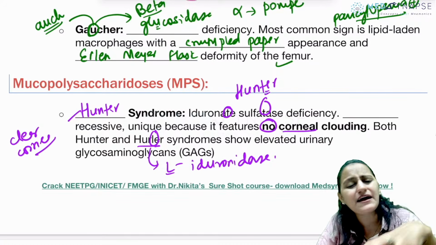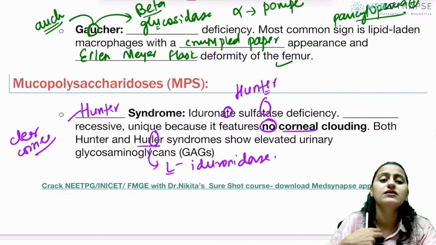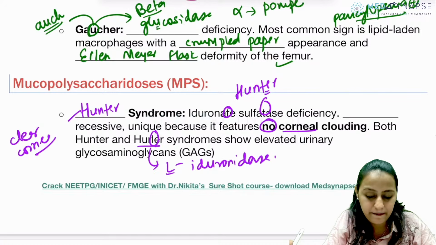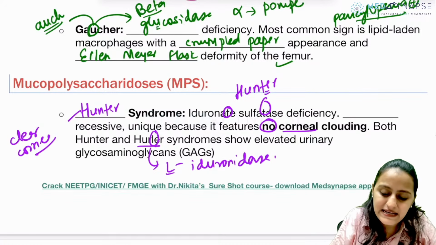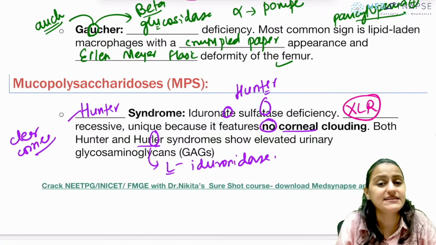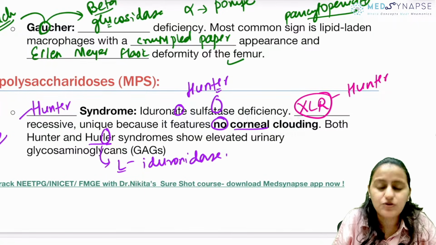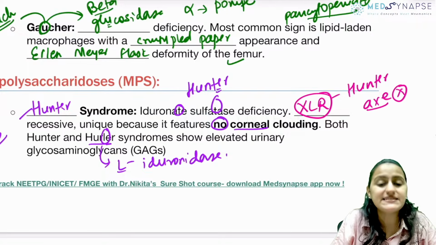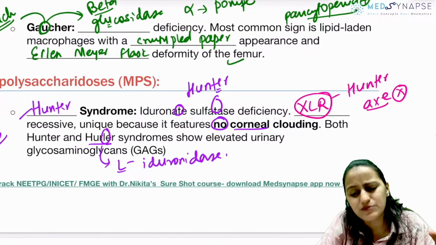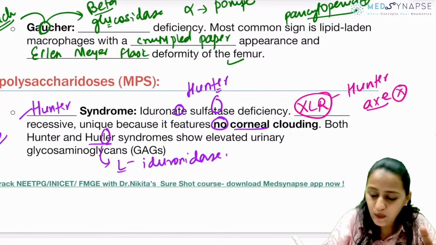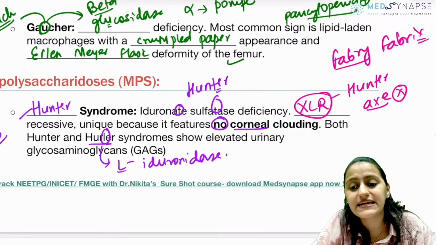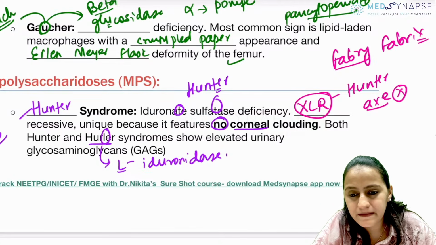Clear with everyone? What accumulates? The various tricks for all the mucopolysaccharidoses, glycosaminoglycans, their structure, all that is there in the MedSynapse app. Very good. Hunter's is what inheritance? Autosomal or X-linked? Remember, it is X-linked recessive. So remember that Hunter hunts with an axe. So it is X-linked recessive. Hurler's is autosomal recessive. The majority of your metabolic disorders are autosomal recessive, but remember, Hunter's is X-linked. What else is X-linked is Fabry's. Remember, Fabry's, like fabrics, X-linked recessive. Okay? Clear with everyone?